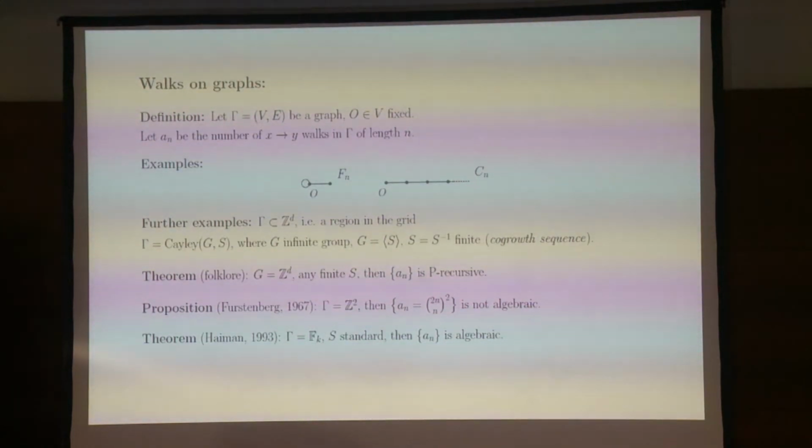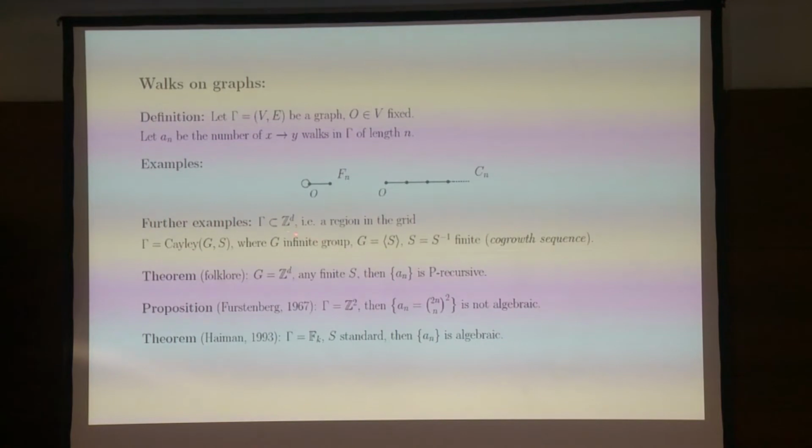And that's a beautiful class of examples. And in these cases, you get a lot of integer sequences. So for example, one can consider regions in a grid, or one can consider the Cayley graph of a finite group, but even better, an infinite group, with a finite generating set. And in this case, it's called the cogrowth sequence.